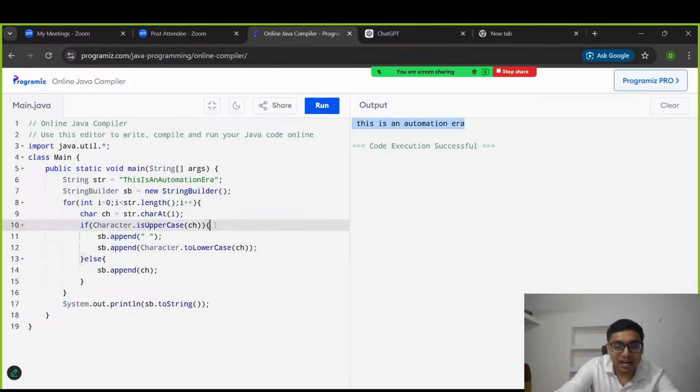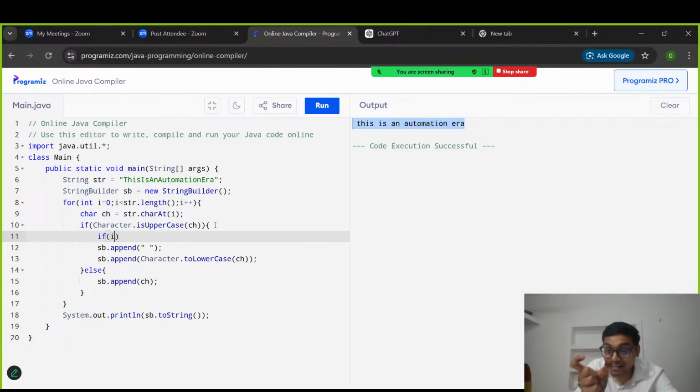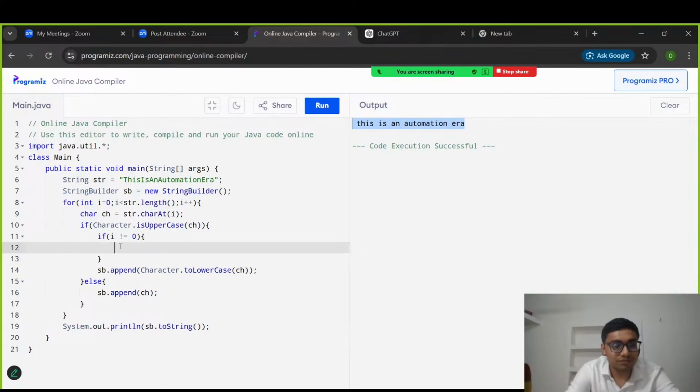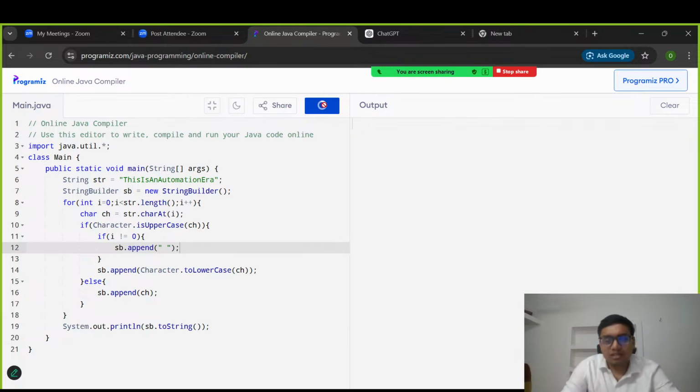So how can we ignore it? Here I need to add one more condition. If the index is not equal to 0, then add the space. If the starting index, if the i value is 0, then no need to add the space. And if it is not equal to 0, then I need to add the space. So let's write it here. Okay, let's run it. Now it should give the correct output, I think. Yes, just look at this. Now this is the correct answer.